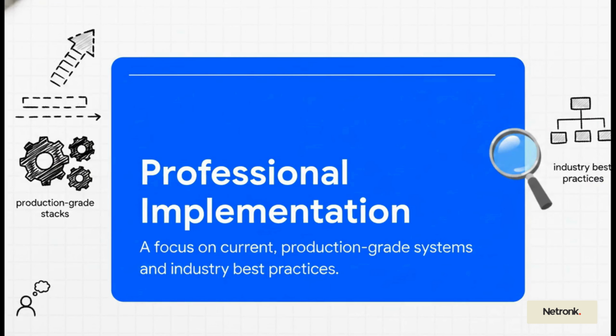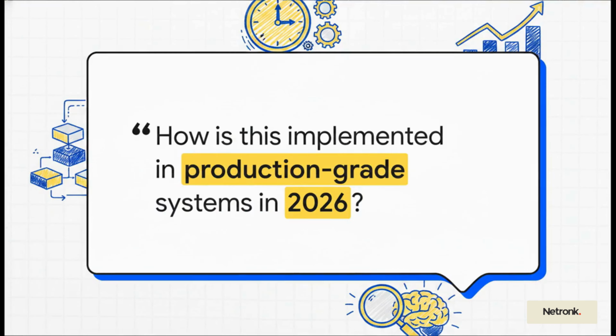Pillar number 2 demands immediate, real-world relevance. We are not interested in some theory from 5 years ago. The prompt specifically asks for current production-grade stacks and best practices. This is what separates academic knowledge from job-ready skills. Now, here's a brilliant little detail. By specifying the year 2026, the prompt forces the AI to synthesize current trends and actually project forward. So you're not just asking for a snapshot of today, you're demanding a strategic forecast of the future production stack. It's a pretty clever move.